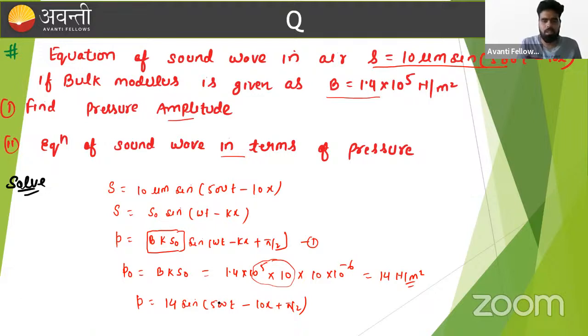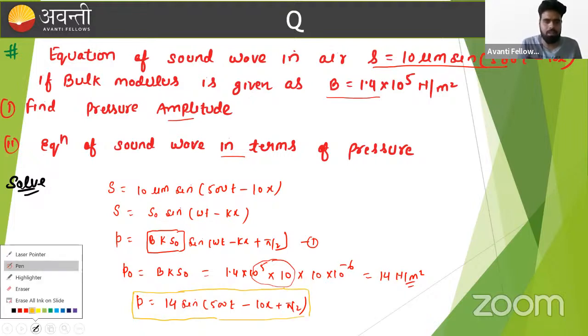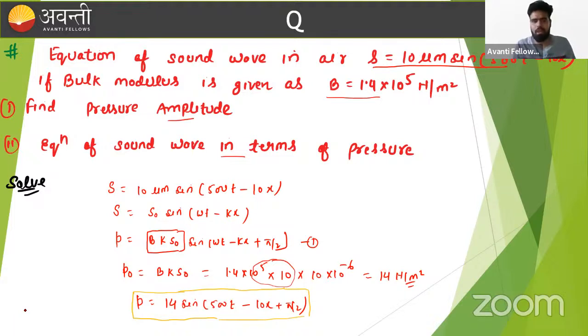I hope it is clear to every student what the basic procedure is and how we can implement the given concept in numericals. Actually, in waves we just take care about the formulas, and we have to be very careful about which approach to use in a particular question.